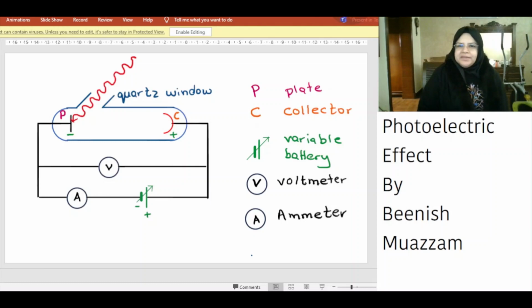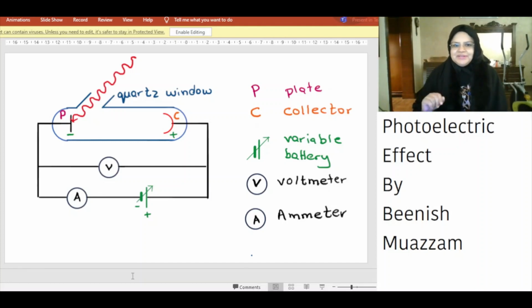We will use variable batteries so that we can change the voltage from 0 to higher values. In the beginning, we have zero potential. We open the quartz window and let the light of constant frequency fall on the plate P. If the frequency of light is greater than the threshold frequency of the metal plate P, electrons will be emitted and we will observe non-zero ammeter reading.